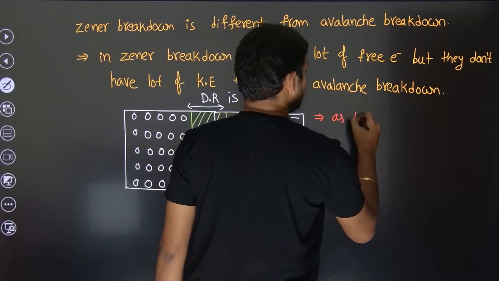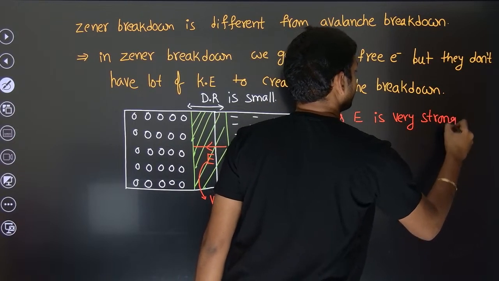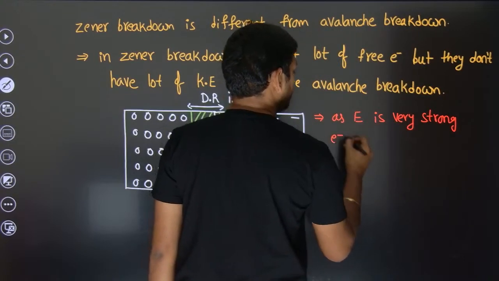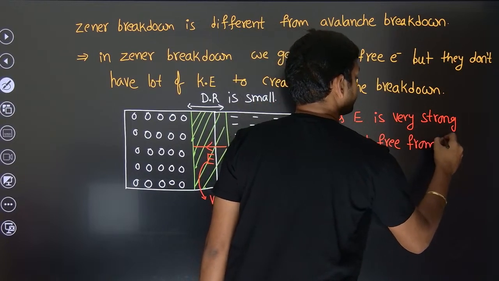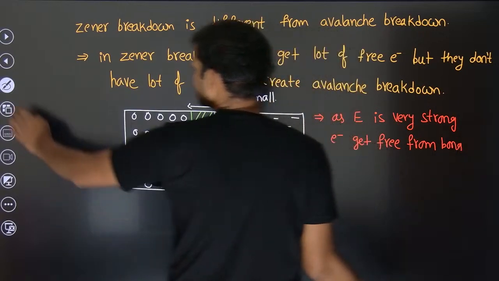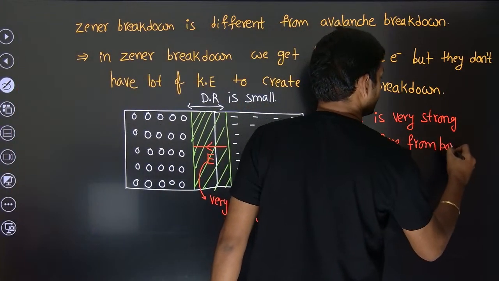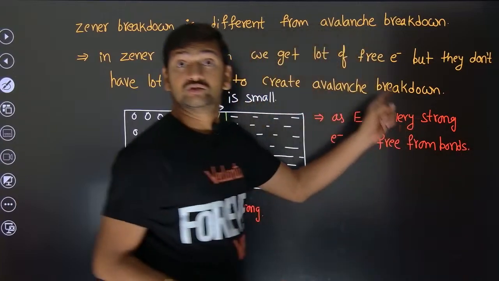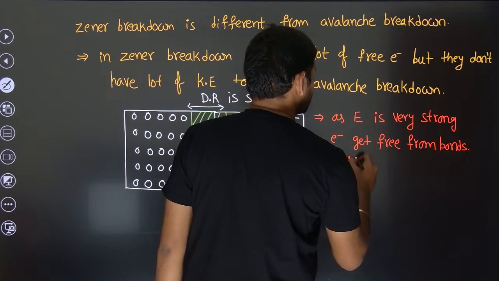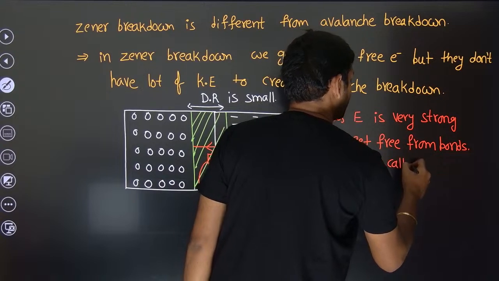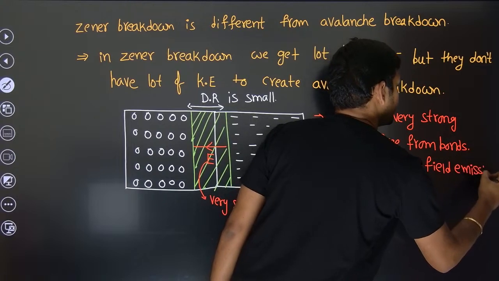As E is very strong, electrons get free from the bonds due to the force applied by that electric field, and this is called field emission.